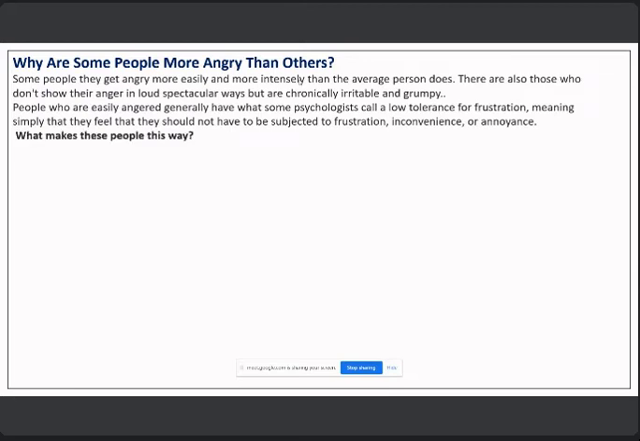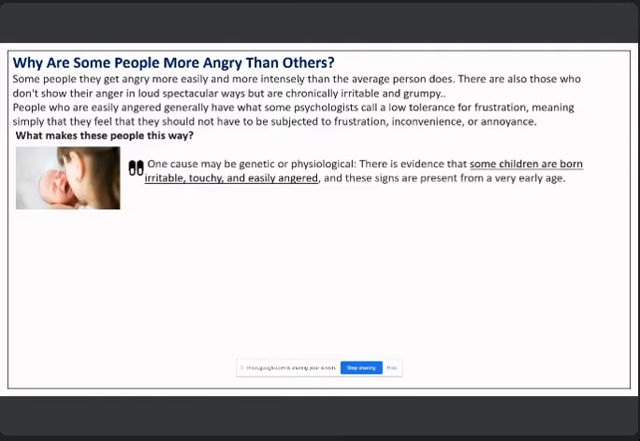Some people get angry more often or more intensely than the average person does. People who are easily angered generally have a low tolerance for frustration, inconvenience, and annoyance. Now, what makes these people this way? One cause may be genetic or psychological.